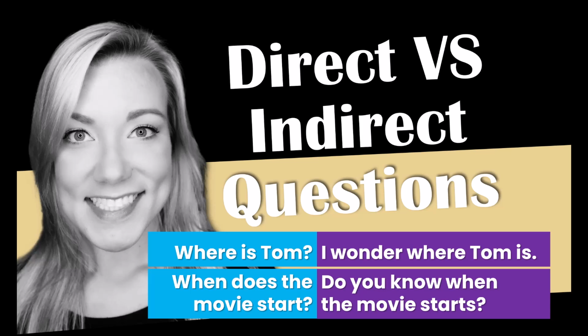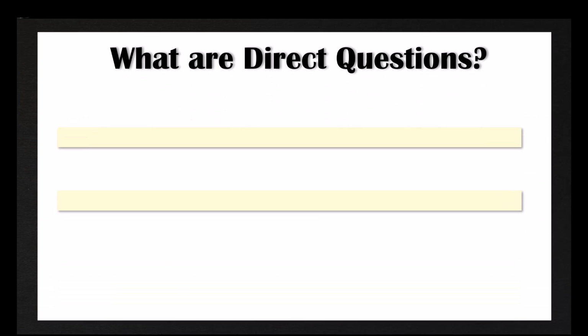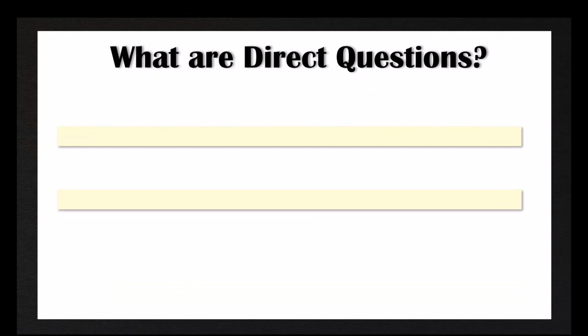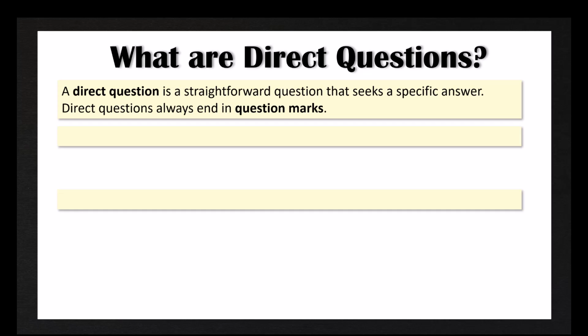In today's lesson, we are going to talk about direct versus indirect questions. We're also going to talk about how to punctuate these. So first of all, what are direct questions? A direct question is a straightforward question that seeks a specific answer. Direct questions always end in question marks. And this is a question mark right here.